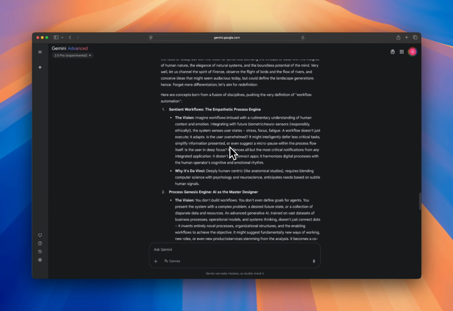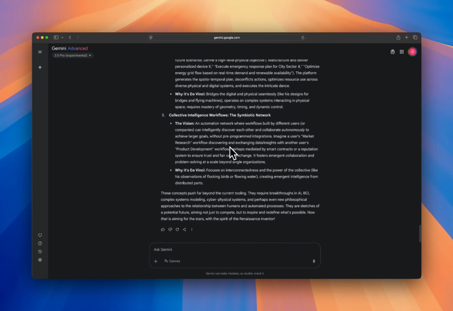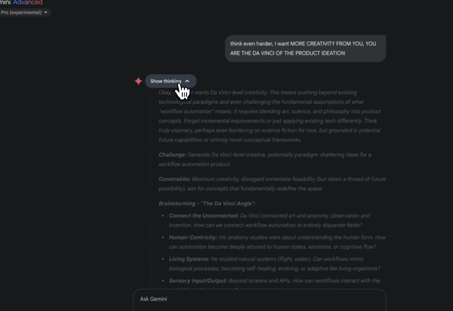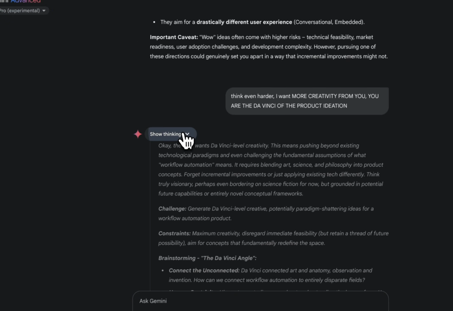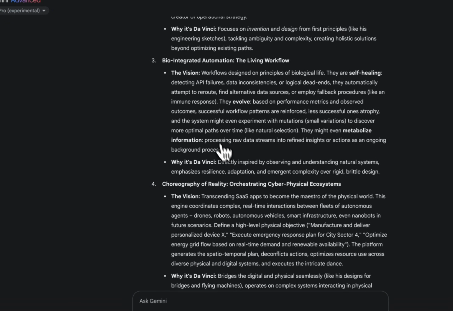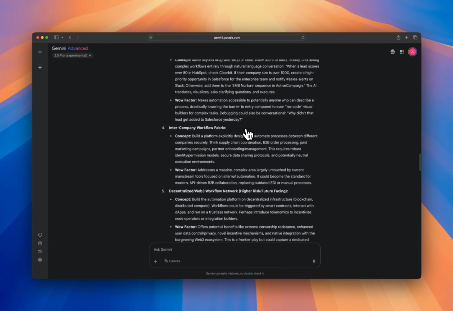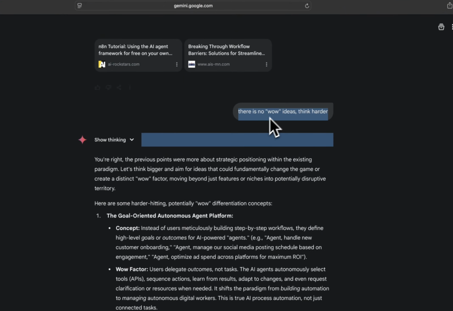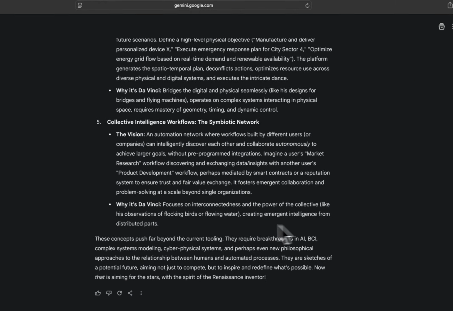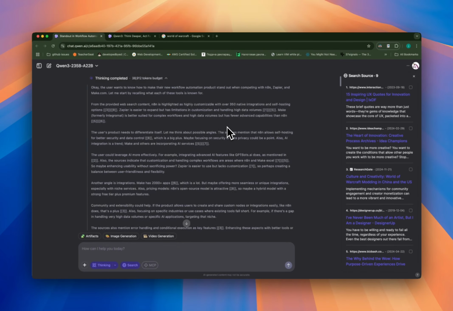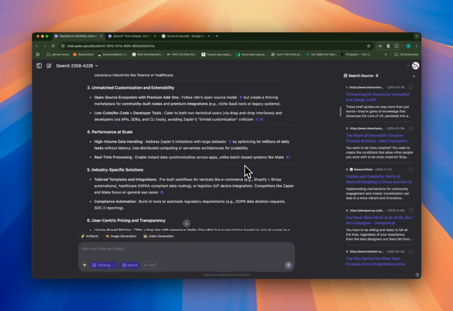I feel like at least it's bigger. Let's see, let's compare. Let's open up the thinking. I mean, hey, the thinking is also big, so I just feel like it's more comprehensive in the answers. See, the prompts that I'm using for both of these are exactly the same. So I'm not even asking them to output more or something. The prompts are exactly the same.